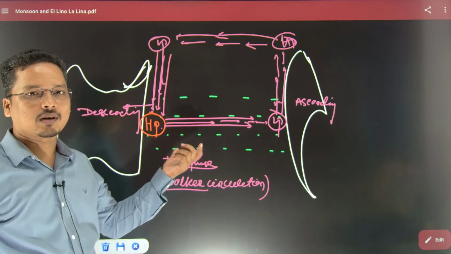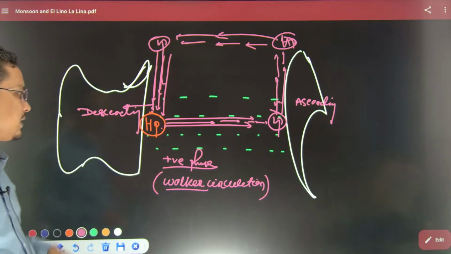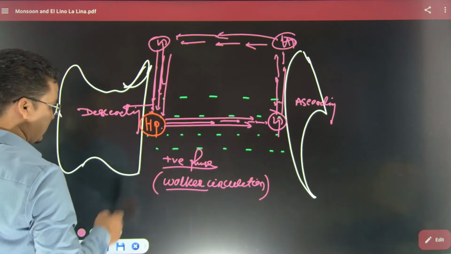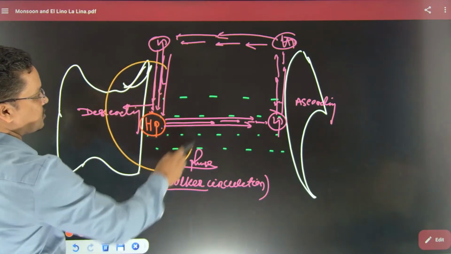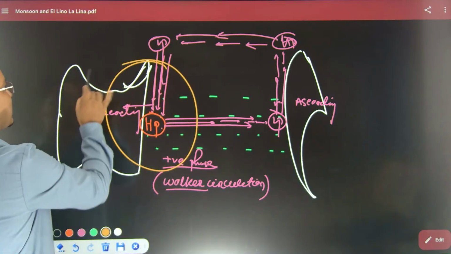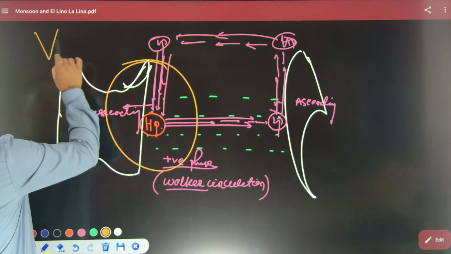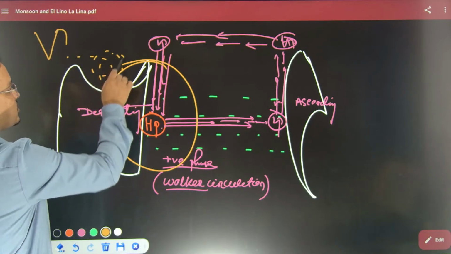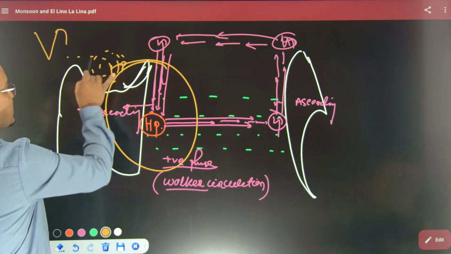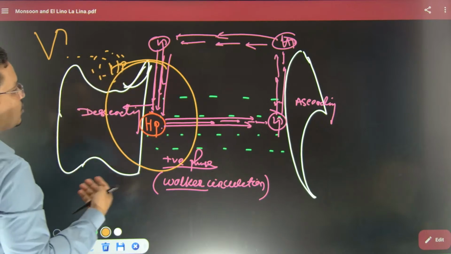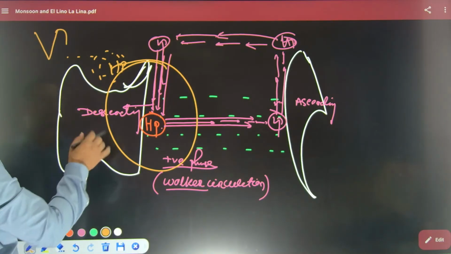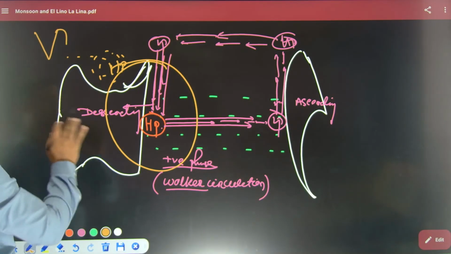In the case of El Nino, if this region is high pressure, this whole region would be high pressure. That means if India is here, your Bay of Bengal and the Indonesia region will have high pressure. It's not a good sign for India, and that is why there would be no such good rainfall in India.